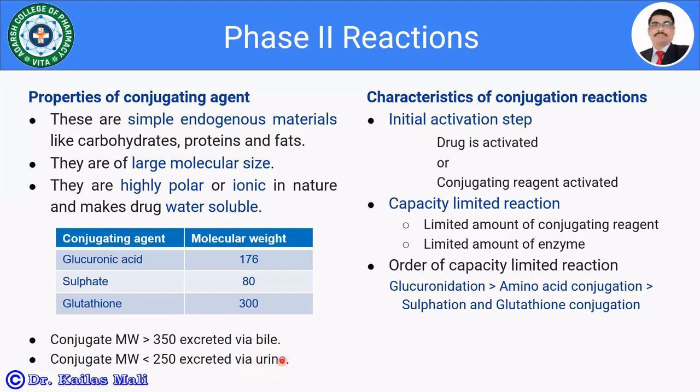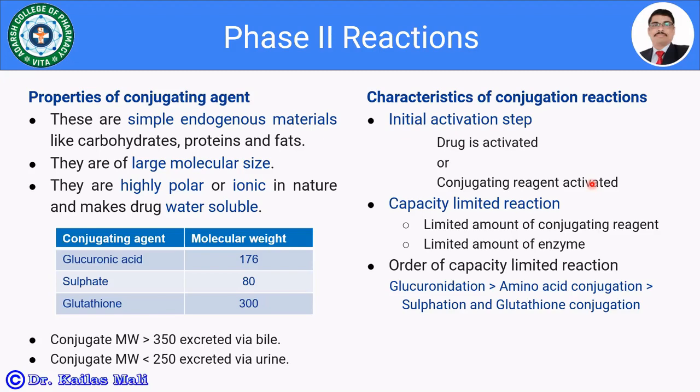Let us see the characteristics of the conjugation reaction. Generally, the first step is the initial activation step, and the second is the transfer of the drug molecule onto the conjugating agent. In the initial step, either the drug is going to be activated, or the conjugating reagent is going to be activated. And in the second step, there is a formation of the conjugate.